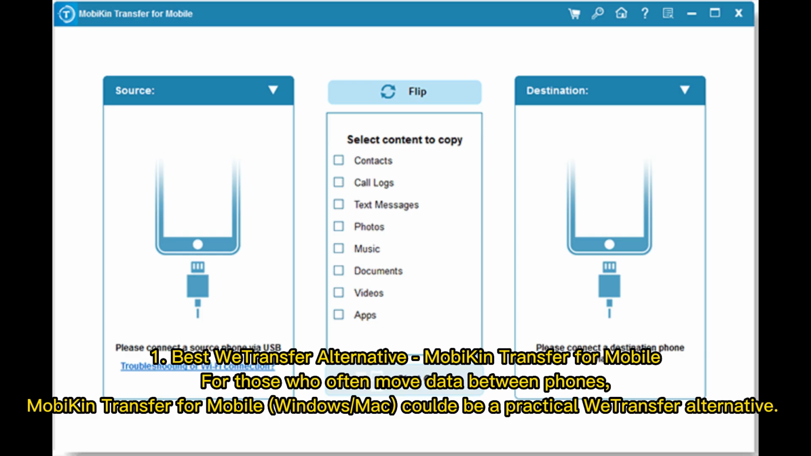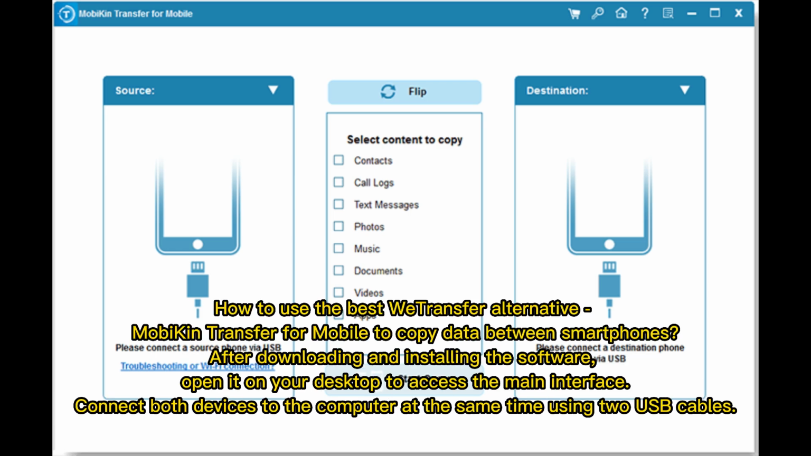1. Best WeTransfer alternative: MobiKin Transfer for Mobile. For those who often move data between phones, MobiKin Transfer for Mobile, Windows and Mac, could be a practical WeTransfer alternative. How to use the best WeTransfer alternative, MobiKin Transfer for Mobile, to copy data between smartphones.